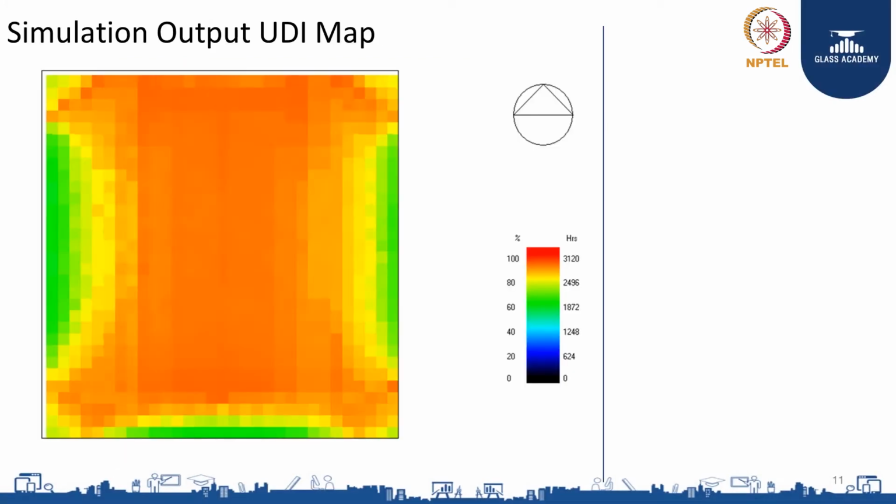We then simulate. In the simulation, we get a UDI map as an output. Here you can see what areas meet the 90% requirement and which areas don't. Interestingly, you will see that the areas which are closer to the window are not meeting the requirements. Why? Because they are getting overlit. For several hours in the year, they are getting more than 2000 lux, and therefore those hours are not considered as meeting the UDI requirement.